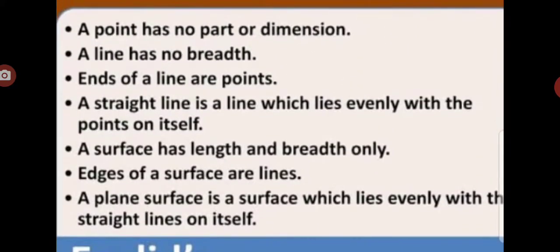You know a point is a dot. What is the definition of that? Euclid decided that a point is that which has no part. A line is breadthless length. The length which has no breadth is a line. The ends of a line are points. A straight line is a line which lies evenly with the points on itself.